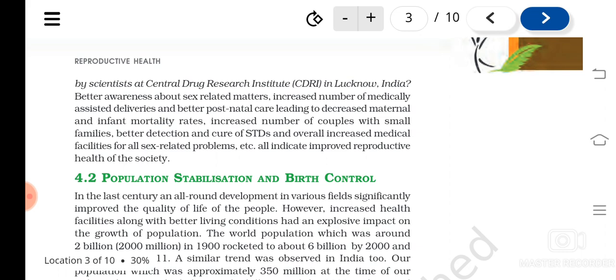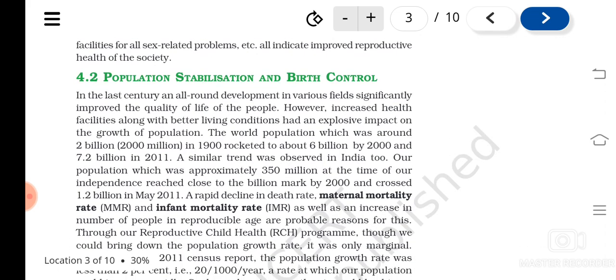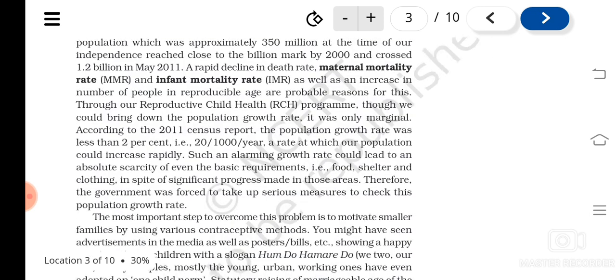Understood? Then we have also seen the need for population stabilization and birth control, isn't it? To meet basic needs like food, shelter, and clothing, a country should have its population growth under control, otherwise it will be difficult.